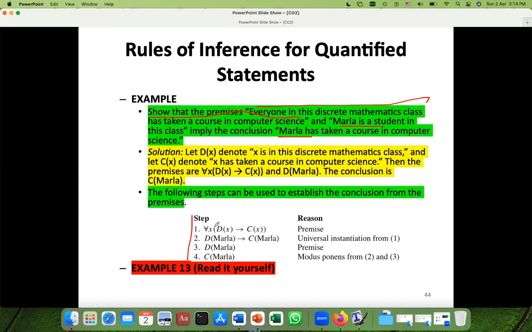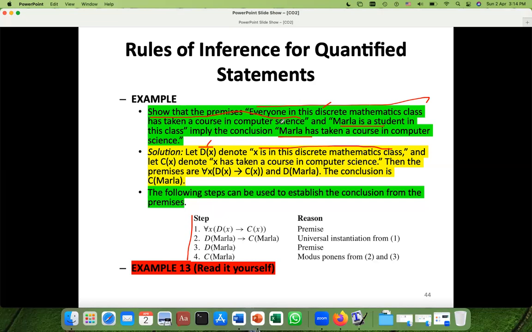But first, if you want to solve it by building arguments, you have to first convert these sentences into the form of predicates or quantifiers. So, everyone in this discrete mathematics class: I am representing this with D of X. If X is in this discrete mathematics class, we are going to represent it with D of X.